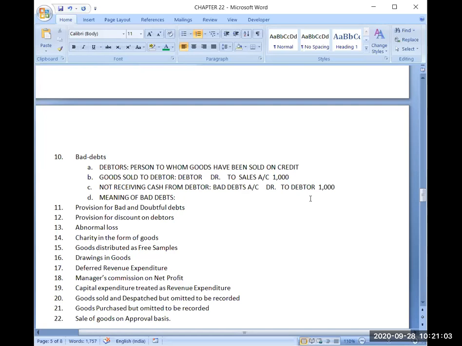So bad debts is a loss for me. That's why I have debited it, and because I'm not able to recover the amount from debtors, that asset is reducing. And because debtors were debited in the previous journal entry, to reverse the effect I have credited debtors account. Till here, the journal entries are clear for bad debts, the meaning of bad debts.